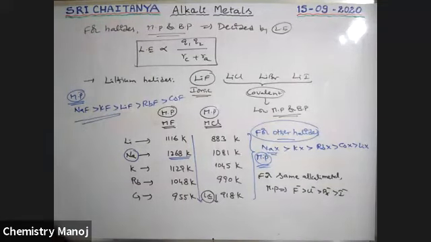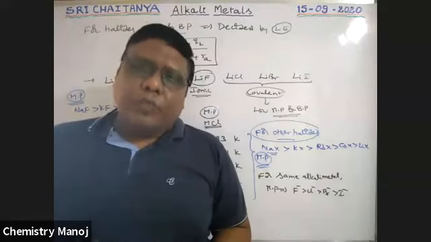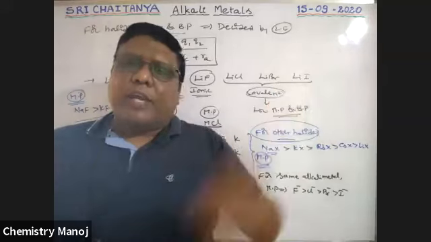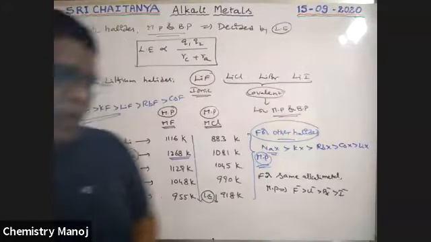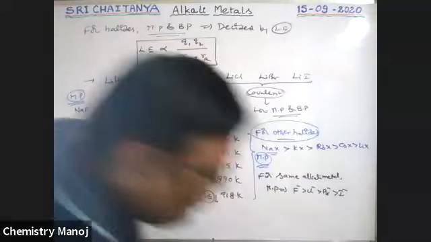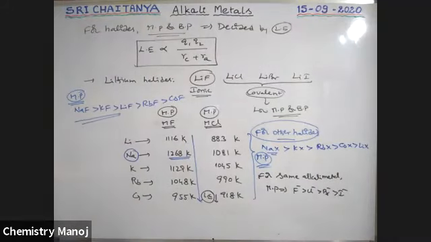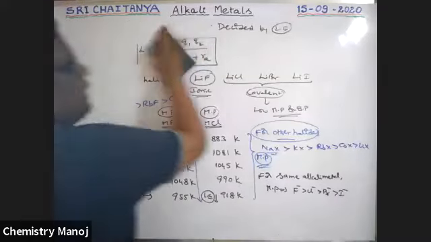If you want more explanation, please see Ramarao sir's book, line by line. It is very, very important. So this is the stability, that is, the melting and boiling points of halides. Next concept is the solubility of these halides.